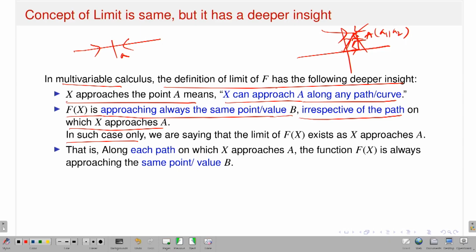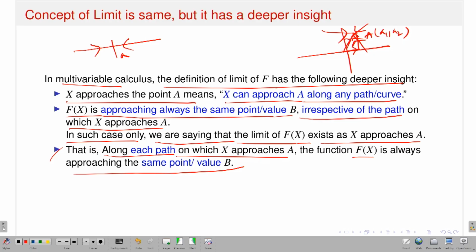In such a case only, if these things happen, we are saying that the limit of capital F of x exists as x approaches A. Another way to say it: along each path on which x approaches A, the function capital F of x is always approaching the same value. If this is the case, then I will say that the limit of the function capital F as x approaches A exists, and it is exactly equal to the value b. So that is very important.